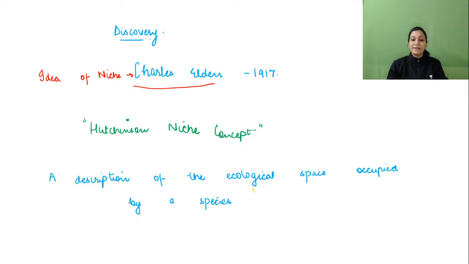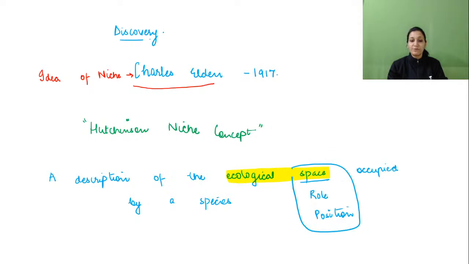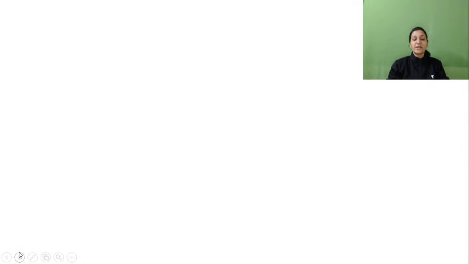So the definition which we follow these days, or the concept which we keep in mind while talking about niche, we consider both of the things. We consider space, we consider role, we consider position. These three things are important when we talk about niche. We have to look for these three things. That is the space which it is occupying, the role it is playing, and what position it has in that particular ecosystem. Right? Now moving ahead and talking about types of ecological niches.